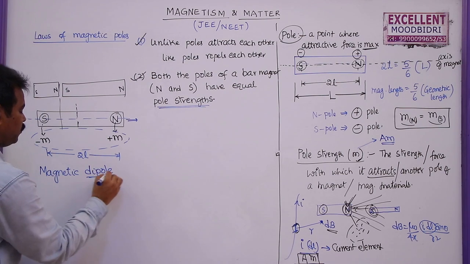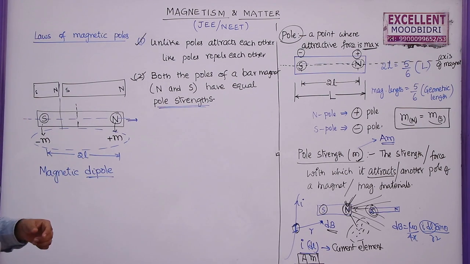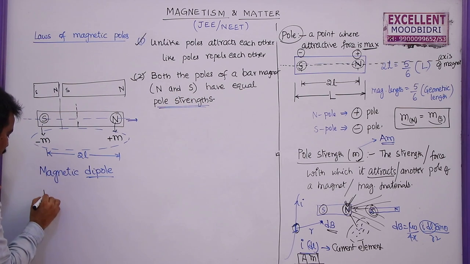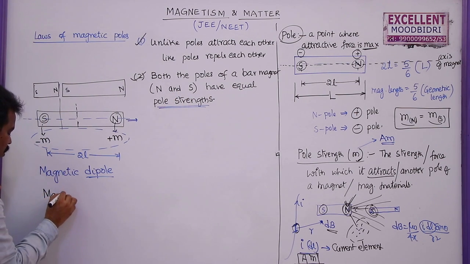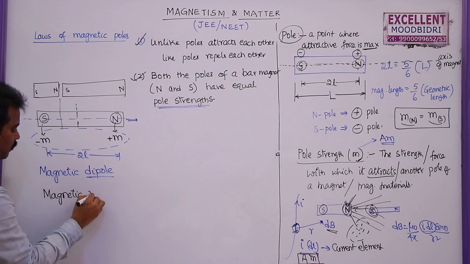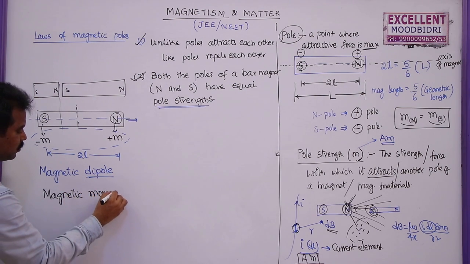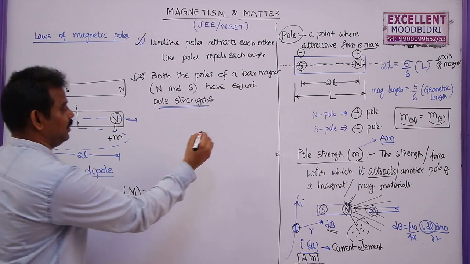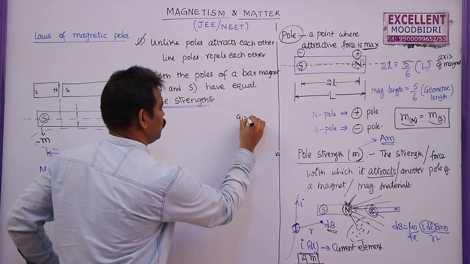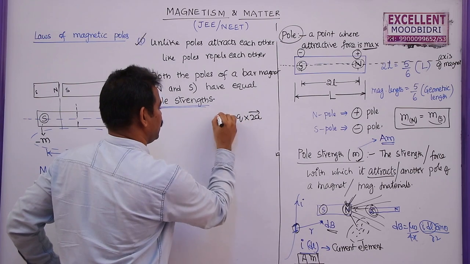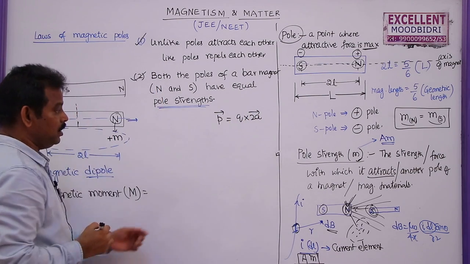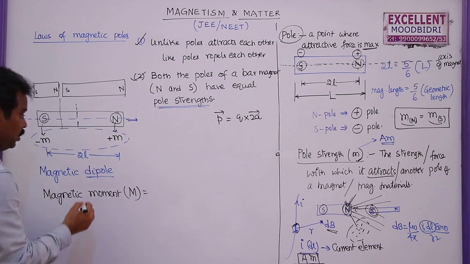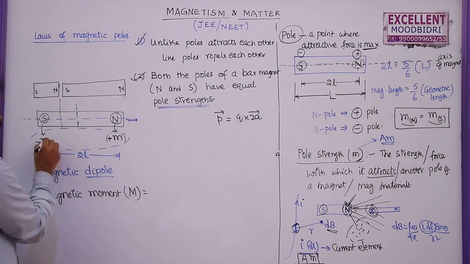Every dipole will have some moment, just like an electric dipole has a moment, where P bar is equal to Q into 2A bar. Here the magnetic moment of a bar magnet is given by capital M is equal to, charge into distance between two charges, here pole strength into distance between two poles.